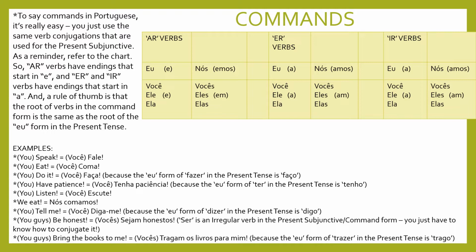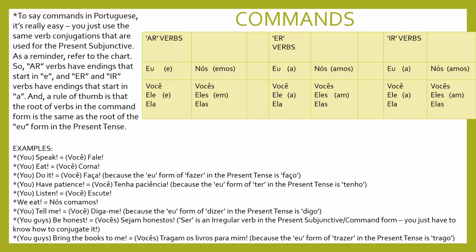So você coma. If I'm talking to you and I say do it, I'd say faça, because this is from the verb fazer, right? To do or to make. So do it, faça. The eu form of fazer in the present tense is faço, eu faço, I do or I make. So we base the command form on that present tense eu form, right? So it's fazer, an ER verb, turns to the A endings, faça.